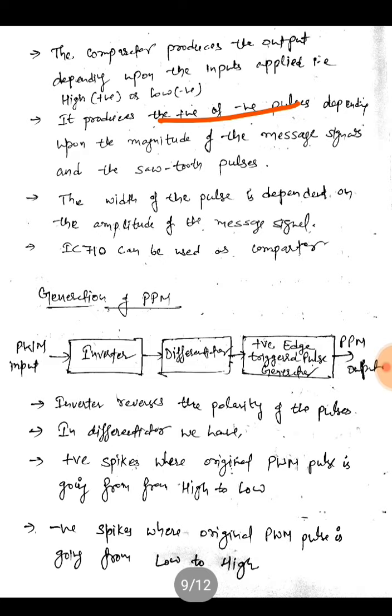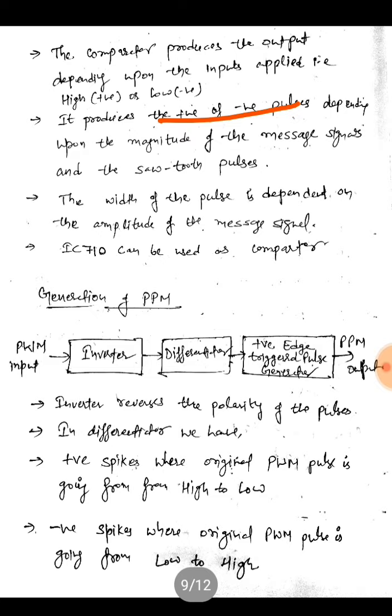If the message signal magnitude is greater than the sawtooth, then we will get a positive pulse, and if the magnitude of the message signal is less than the sawtooth wave, then we get a negative pulse. So the width of the pulse is dependent upon the amplitude of the message signal.